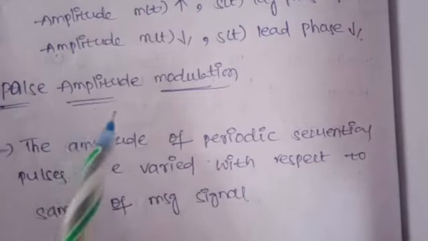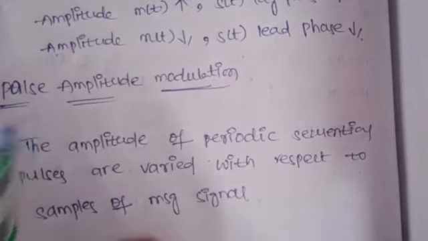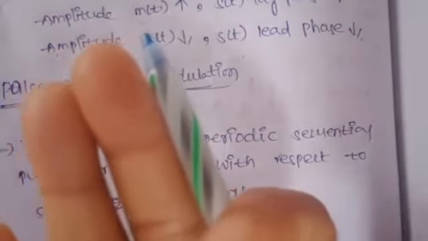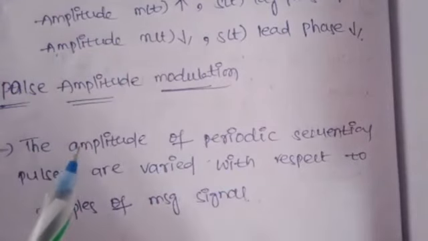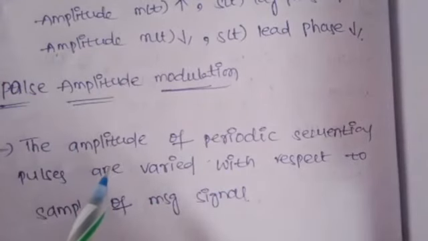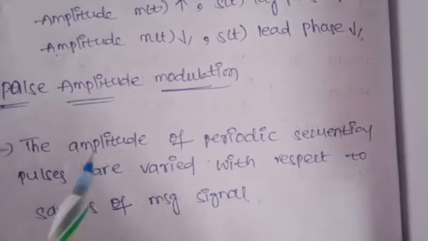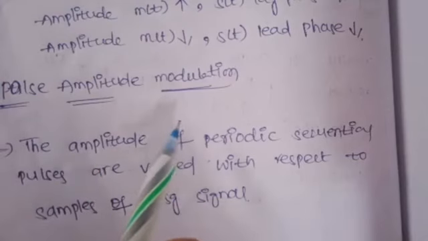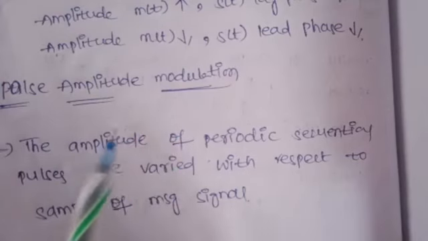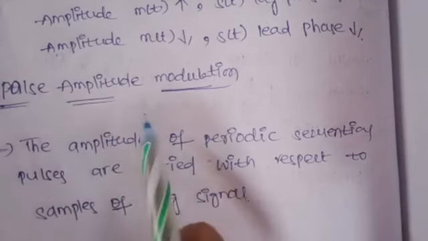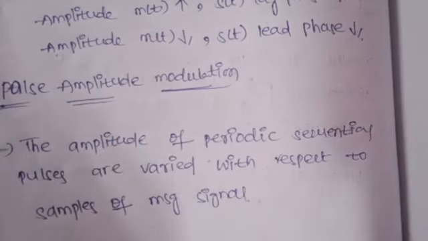That pulse train has the characteristics amplitude, position and width. Pulse amplitude modulation means the amplitude of the sequential pulse train is varied with respect to the message signal amplitude or samples of the message signal.